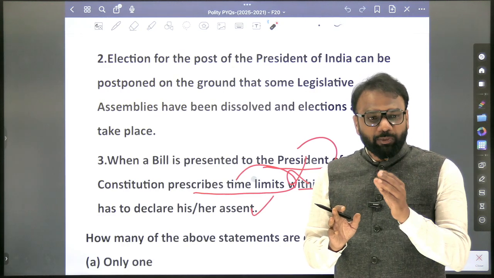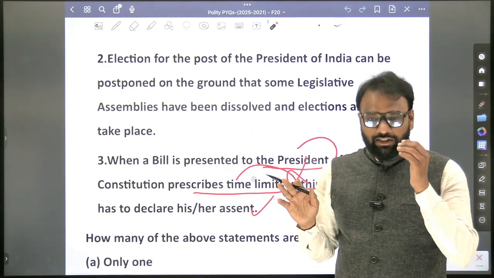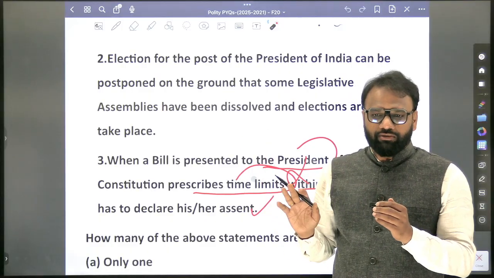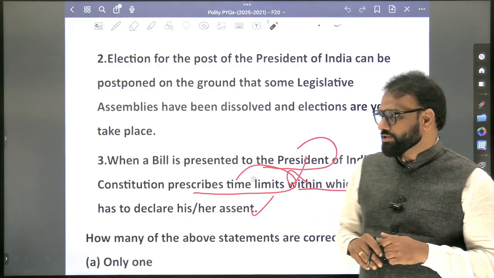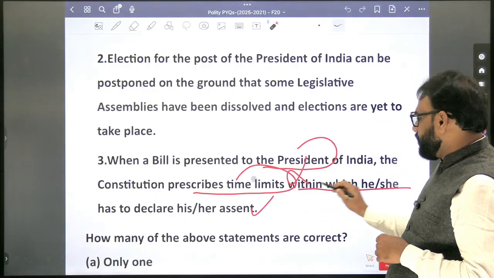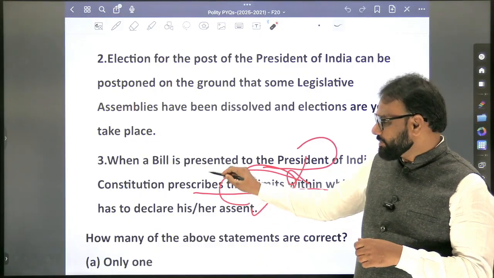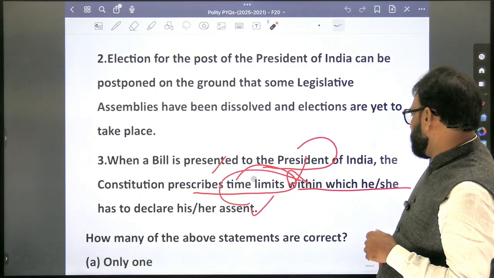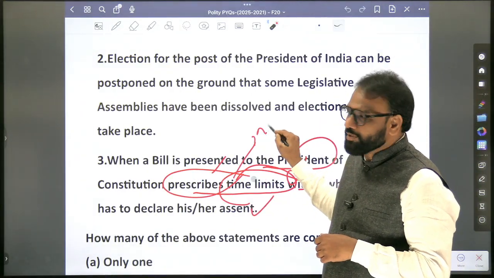So they are not going to frame questions based on such Supreme Court judgments. Even in the worst case, if a question appears, you are not going to prepare for it because it's not well established yet. We shall assume there is no time limit. If the same question repeats, we shall assume that this statement is wrong. There is no prescribed time limit.